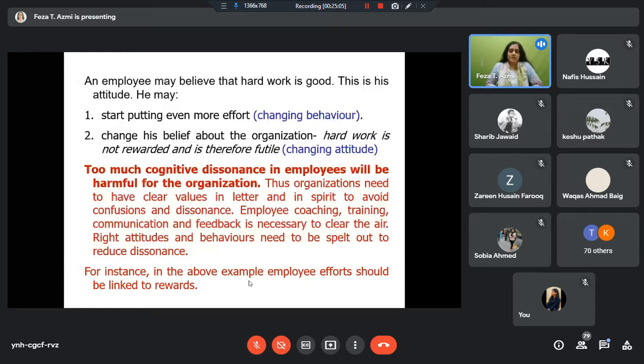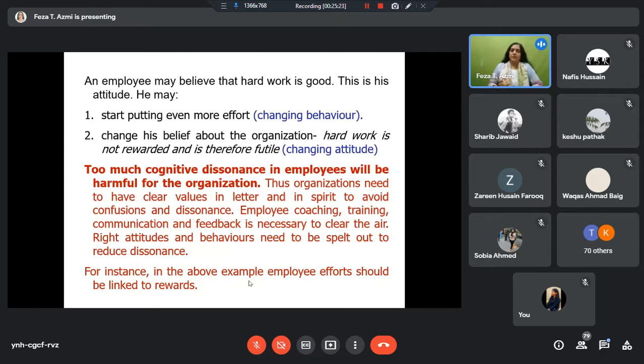They may become dissatisfied. Their morale will go down. Their motivation will go down. They may leave the organization. So it's not good. So organizations have to, if they have a particular value, if they have a particular standard, then that value and standard has to be conveyed to people.